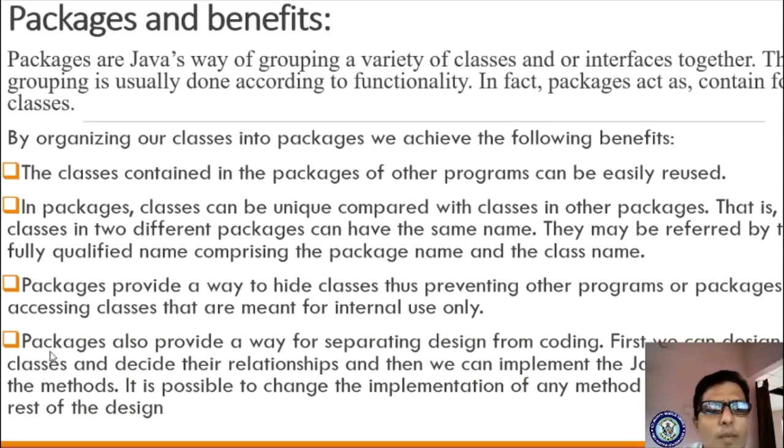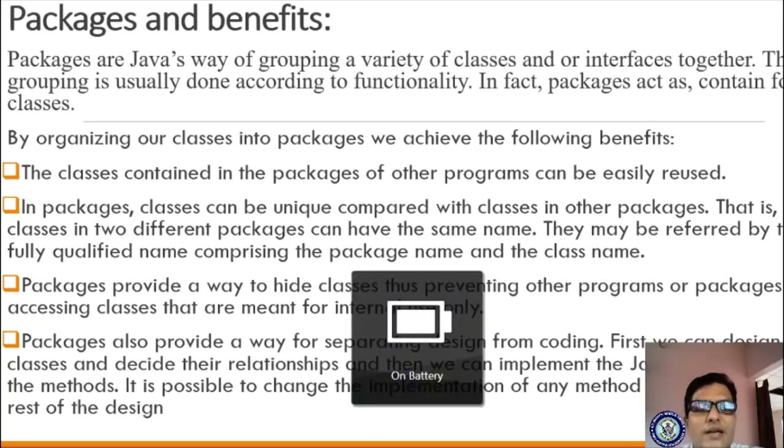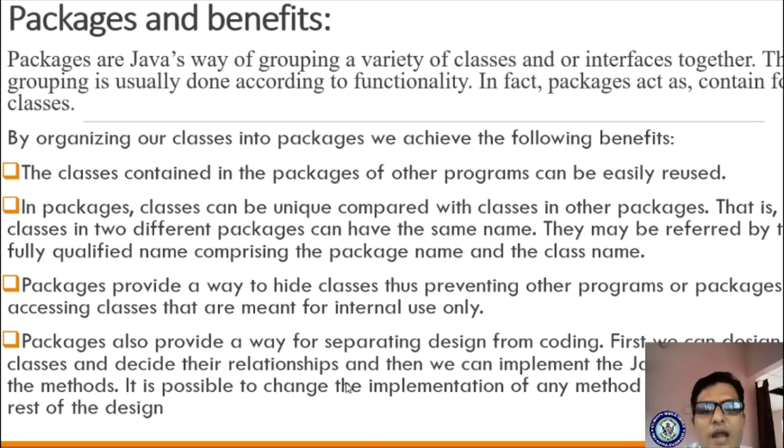Now, packages also provide a way for separating design from coding. We can store the coding part separate and the design part separate. First we can design classes and decide their relationship, and then we can implement the Java code needed for the methods. So we are separating design code as well as executable code.